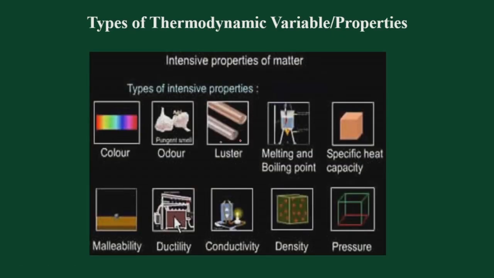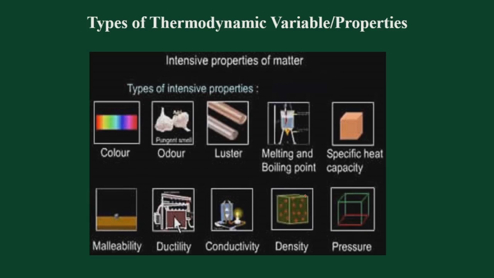Now as you can see here, we have shown color, odor, luster, etc. as the intensive properties of the matter. For example, if you take the example of a metal, then its luster or shining, will it depend on the size of the matter? No, it doesn't depend on the size. The malleability, the ductility, all these properties also don't depend on the size of the metal which is considered.